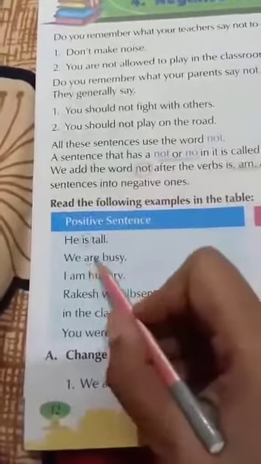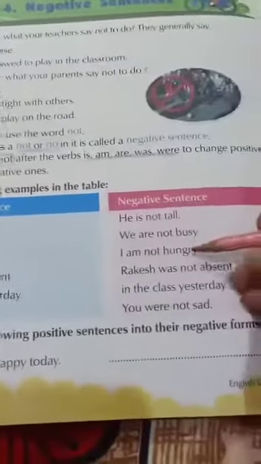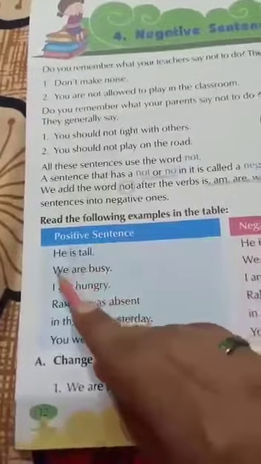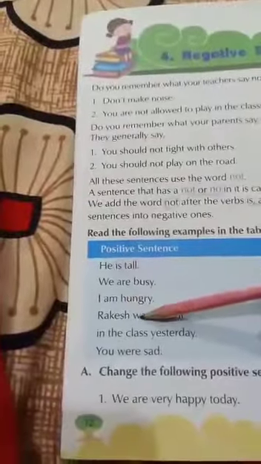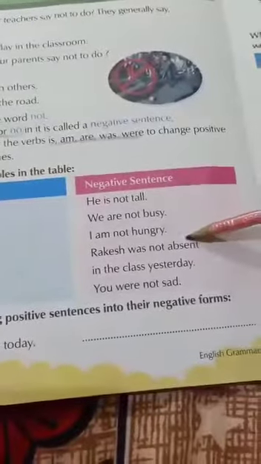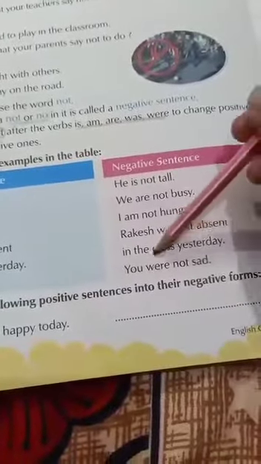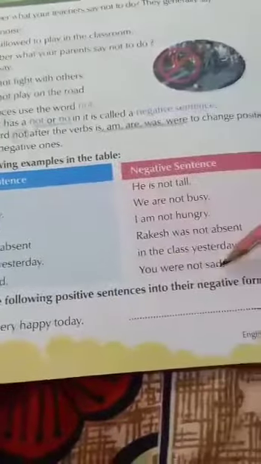Second one is we are busy. Again you can see the helping verb are is there, then after the helping verb we will place not. So we are busy. What is the negative sentence of this sentence? We are not busy. Similarly, I am hungry, then I am not hungry. Rakesh was absent in the class yesterday. Rakesh was not absent in the class yesterday. You were sad. You were not sad.